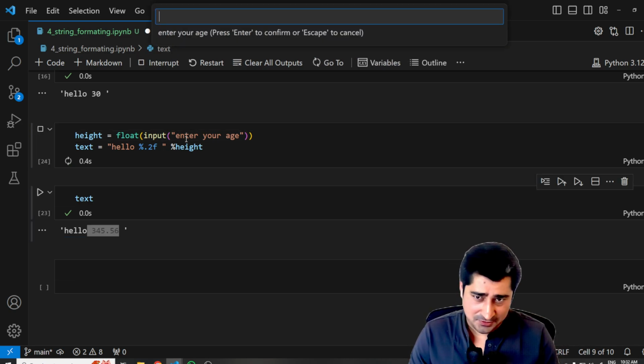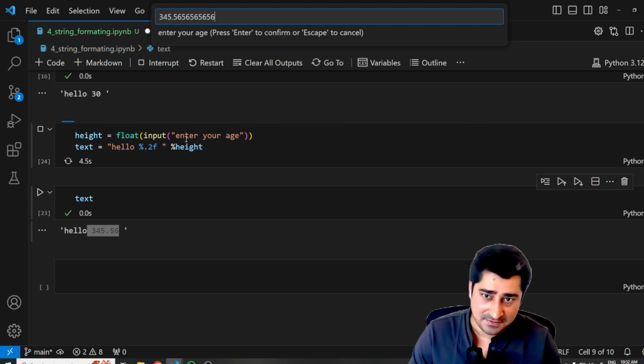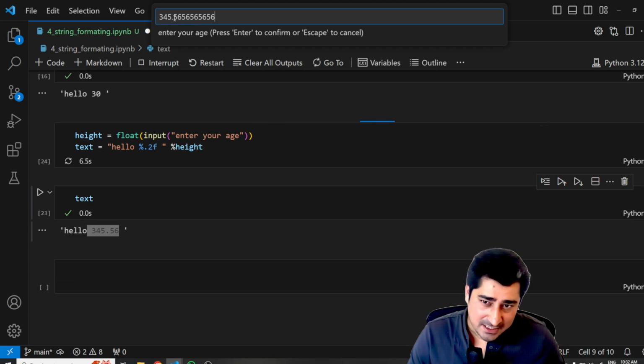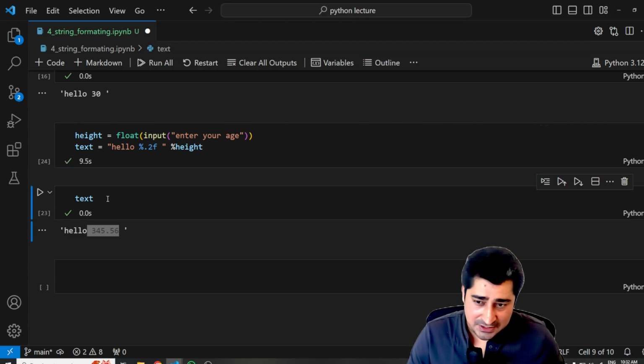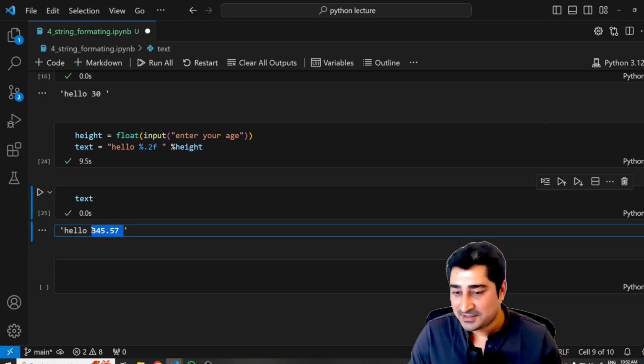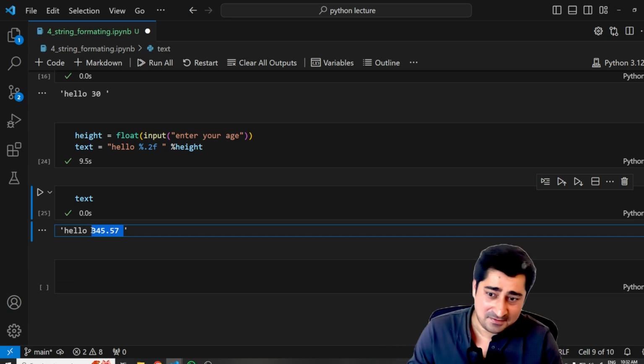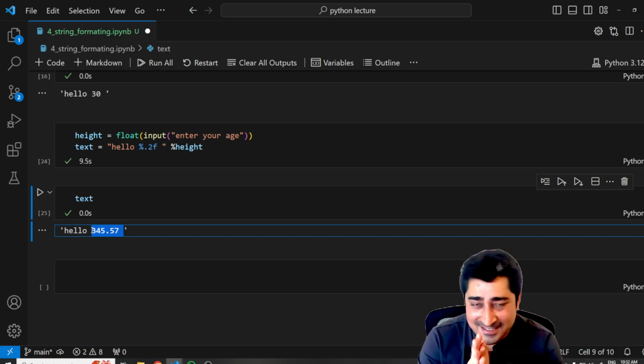Again, I'll try to execute, and this time 345.5656565656, so many 5656 I have given after the dot. Now let's try to execute. You will see something different. I have entered 345.56565656 so many times. Are we able to get it? I believe no. Because of what?